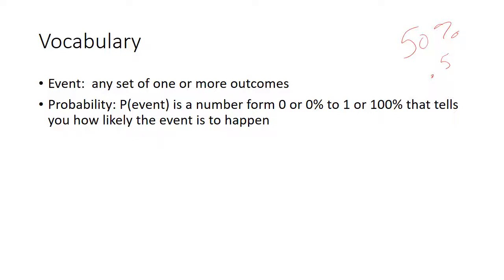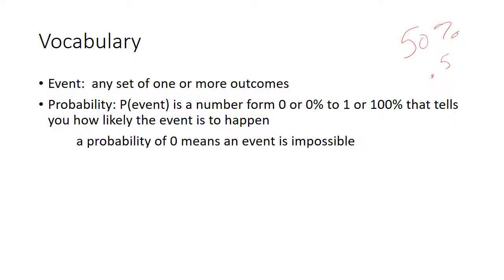All right, so anything in between 0 to 1 or 0% to 100% tells you how likely that event is going to happen. So 0 probability means that the event is impossible, and a probability of 1 means that the event is absolutely certain. So if you have a 100% chance of rain, that means it's raining right at that moment.